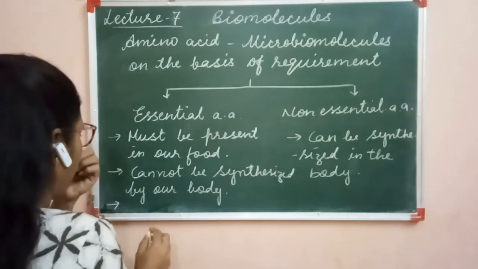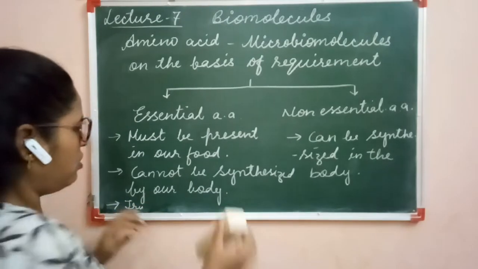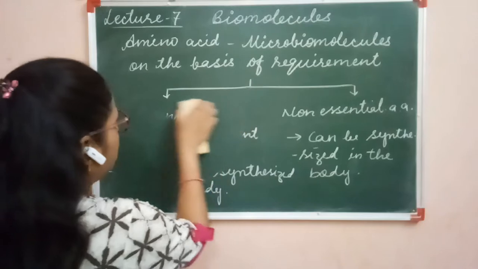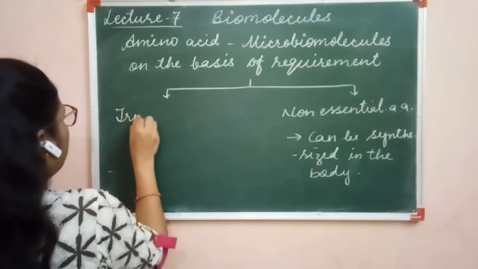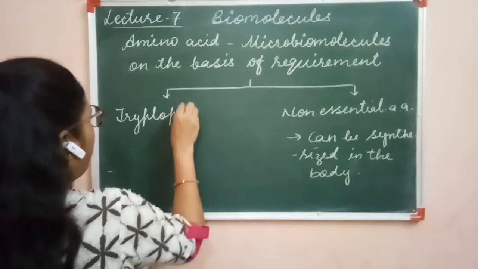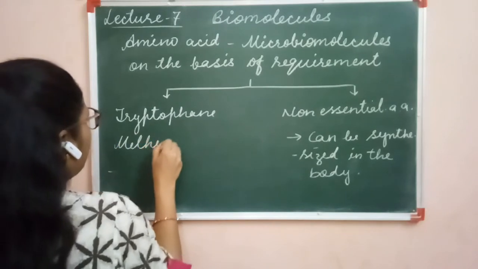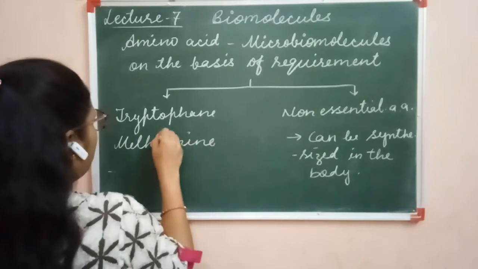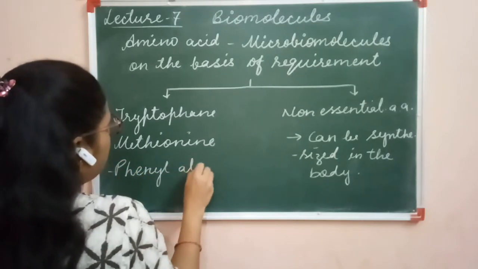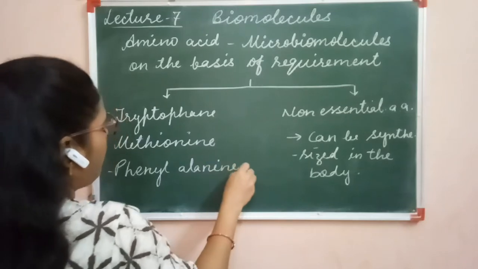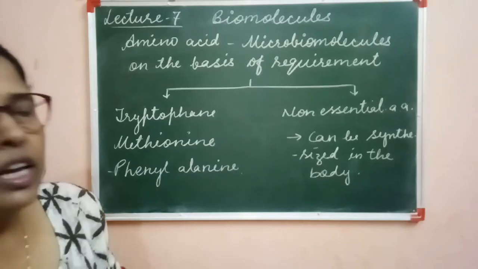The examples are, I am writing on the upper side. The examples of essential amino acids are tryptophan, methionine, phenylalanine. These are the examples of essential amino acids, and these can be provided by the food which we intake.